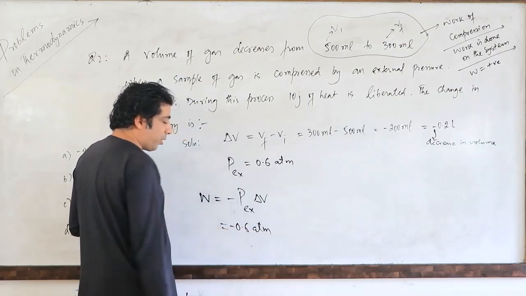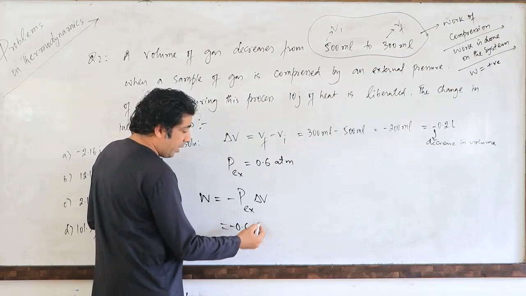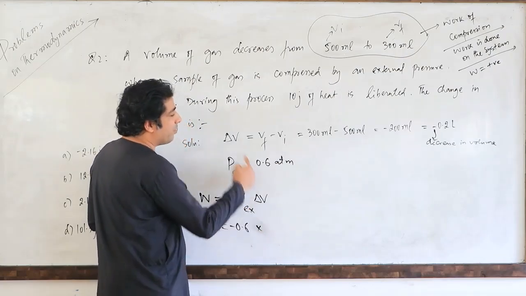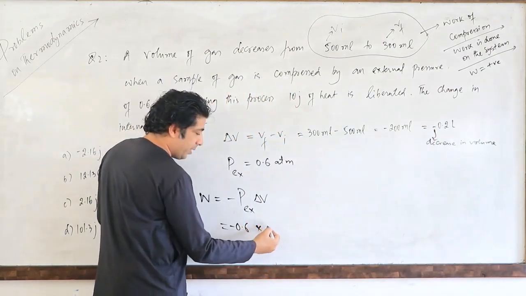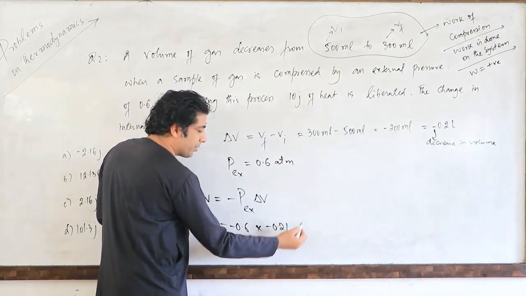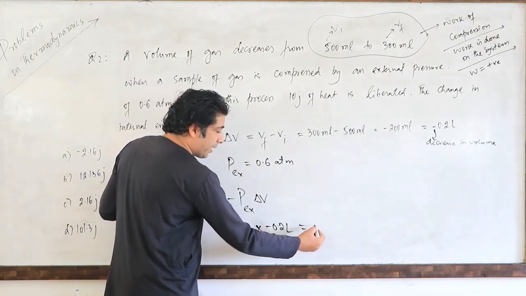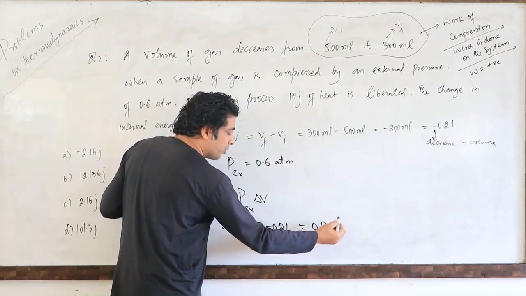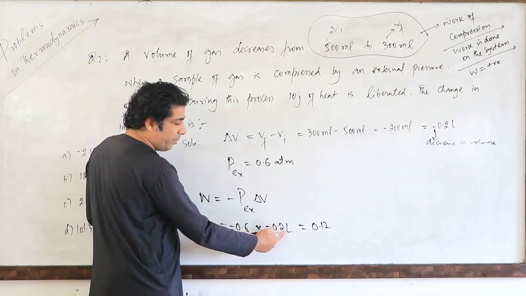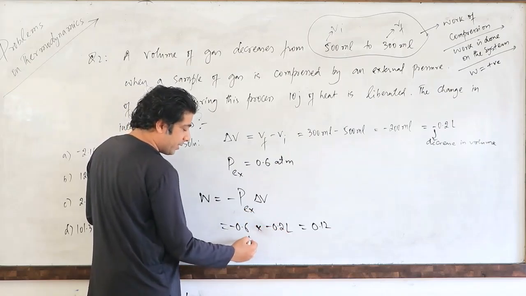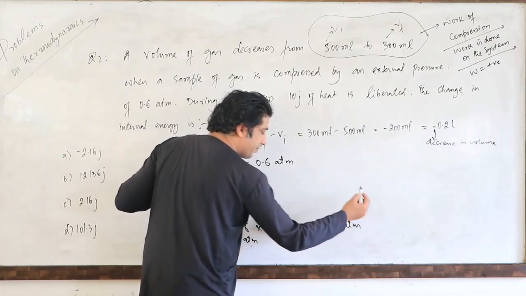So minus 0.6 atmosphere. Let me write down 0.6 here. Then multiplied by change in volume. Change in volume is minus 0.2 liters. So it's minus 0.2 liters. Yes? Now my dear friends, it will come out to be 0.12. And we know that this is atmosphere and the change in volume is basically in liters. So this is atmosphere liter, or you can say liter atmosphere we have here.